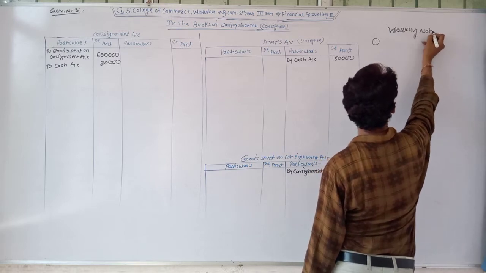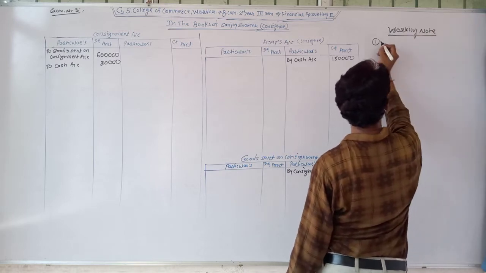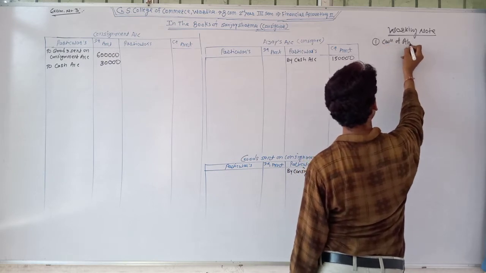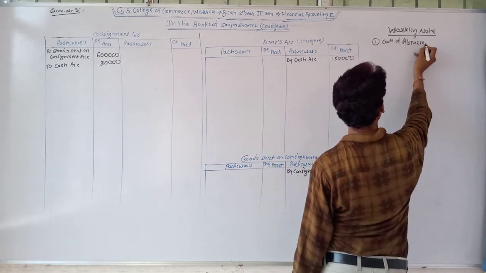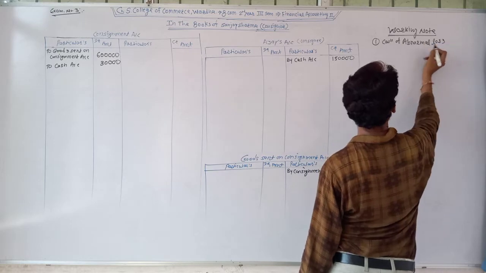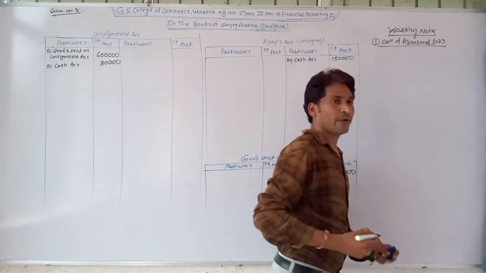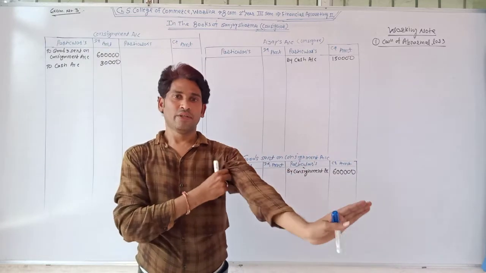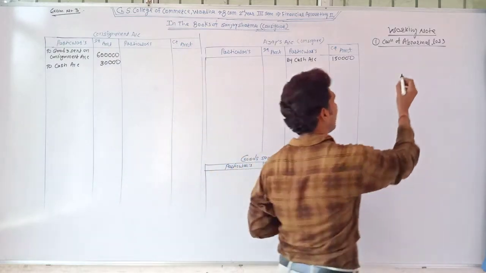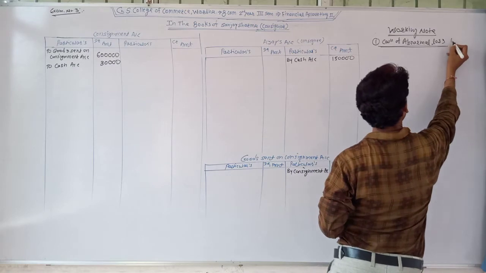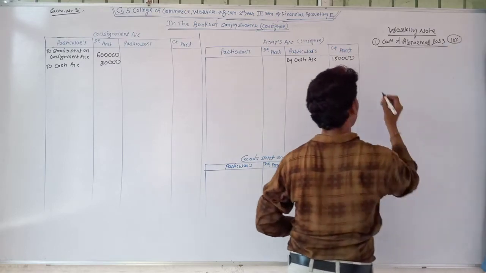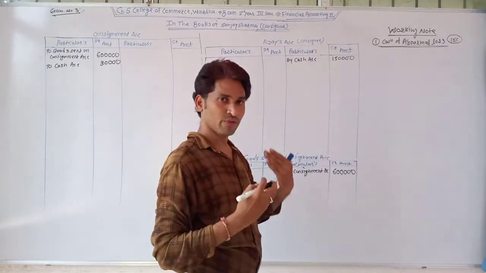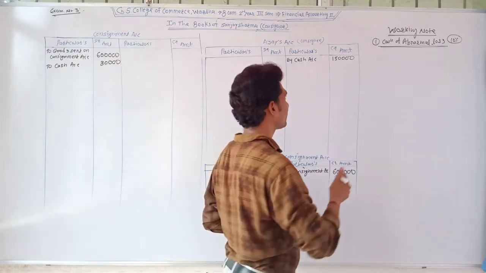Working. First, calculation of abnormal loss. 10% of goods are lost in transit, so it's an abnormal loss. So we need to find out the value of these goods which we lost in transit.